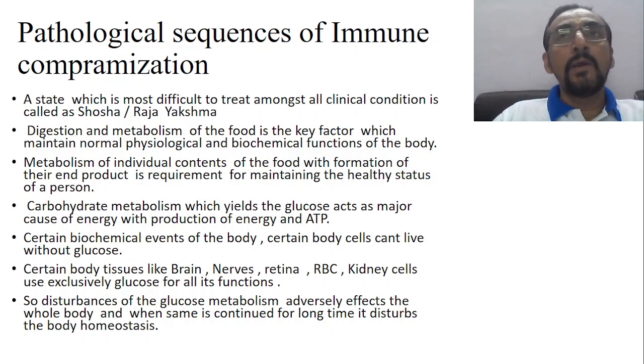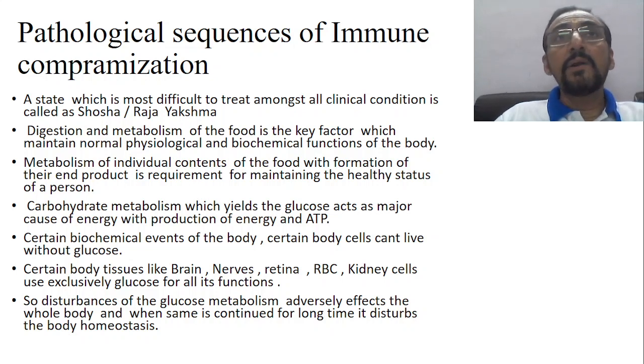Okay, so how in case of Rajayakshma do we get into the stage of immunocompromisation? Suppose our food does not have a good amount of carbohydrate, then what are the complications which occur in the long term? Okay, almost the same thing also occurs in case of diabetes. In diabetes 2, actually the cell is not sensitive for the glucose to enter, although there is a good amount of insulin in diabetes 2.